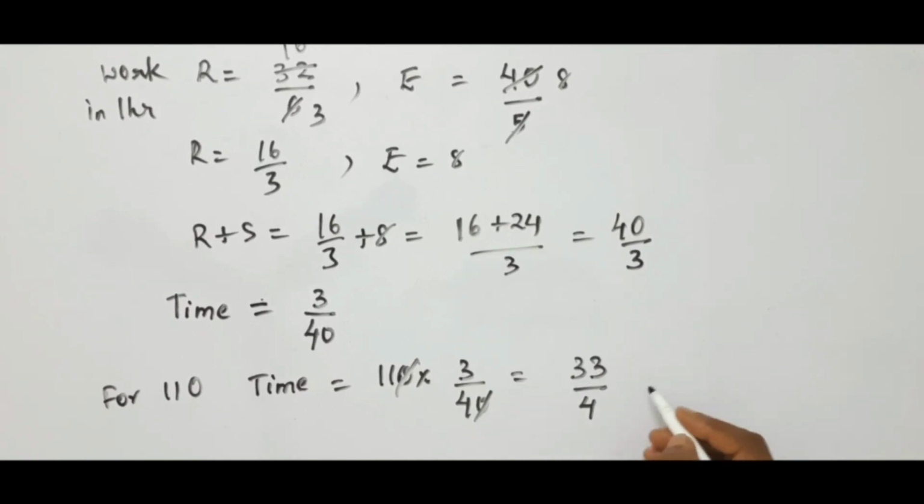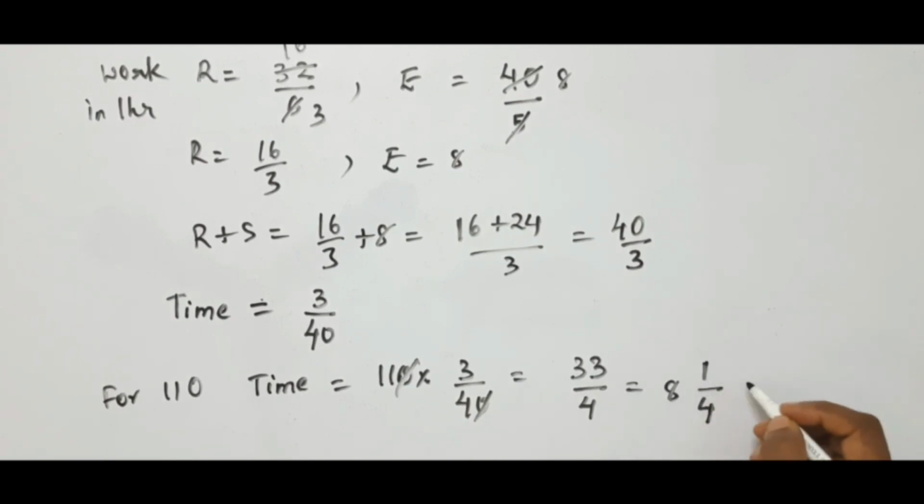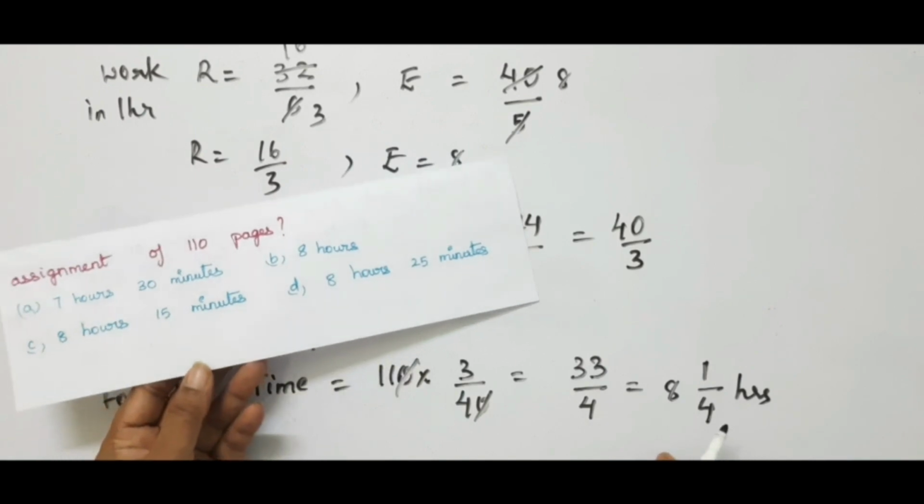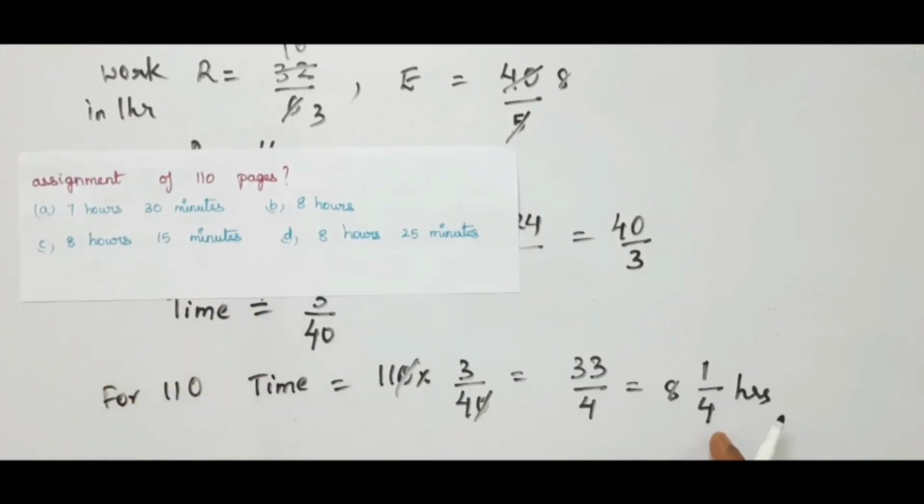So 33 by 4 can be written as 4 eights are 32, plus 1. This is in hours. Is it not? We have calculated in terms of hours. Now let us go to the options and check. Here nothing is in hours. They have given hours and minutes. So let us convert this 1 by 4 into minutes.